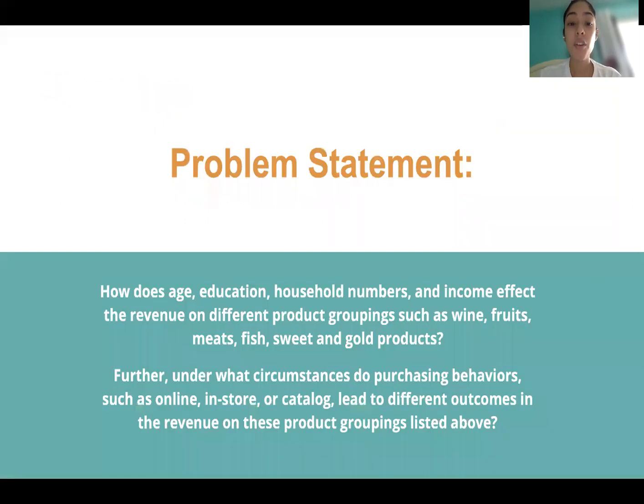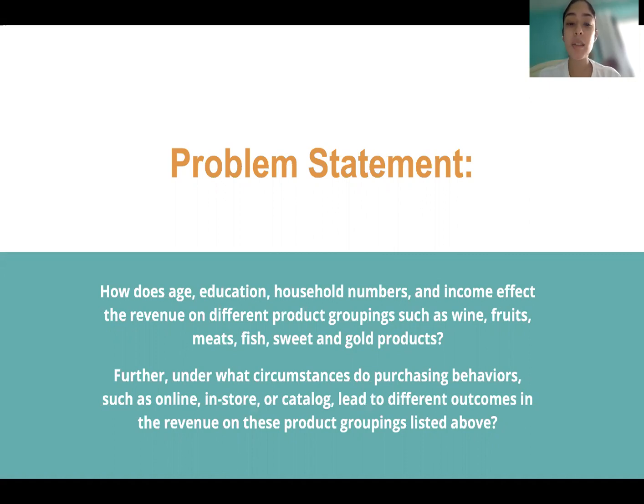This is extremely valuable as studying customer shopping behavior identifies trends, which subsequently assist grocery stores with identifying effective marketing strategies. First, we wanted to answer, how does age, education, household numbers, and income affect the revenue on different product groupings such as wine, fruits, meats, fish, sweet, and gold products? We wanted to understand how the demographic variables affect revenue on the outcome variables of revenue of different product groupings.